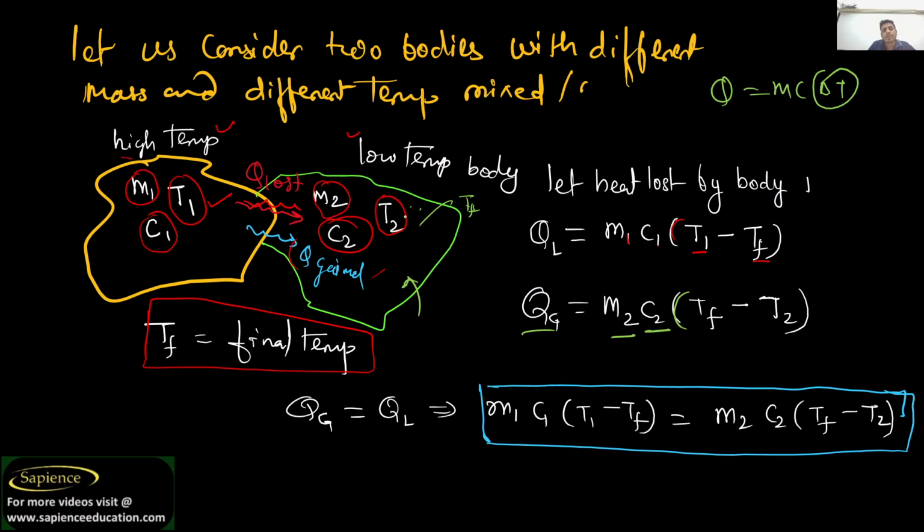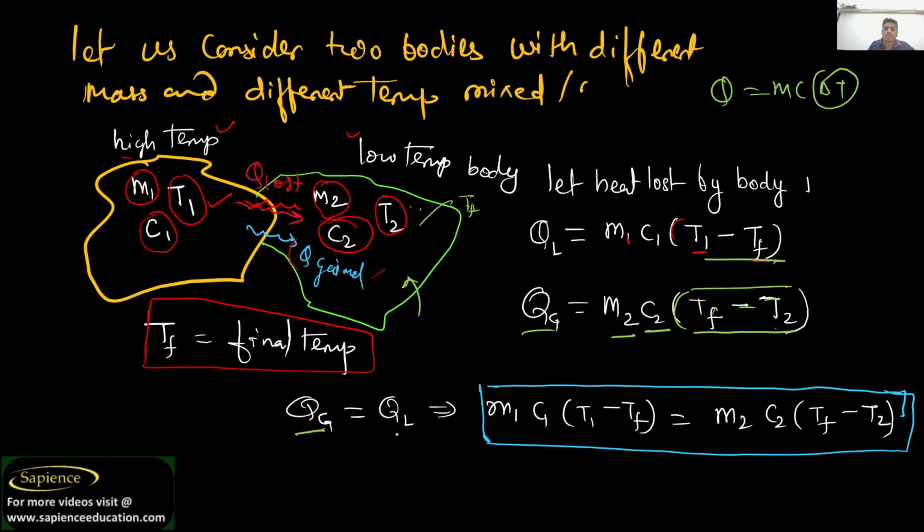The lower temperature body will gain the heat, so it will raise its temperature. The higher temperature body will lose the heat, so it will lose temperature, right? So for body 2, the final temperature is greater and the initial temperature is less. So we subtract final temperature minus initial temperature, so that it is positive.